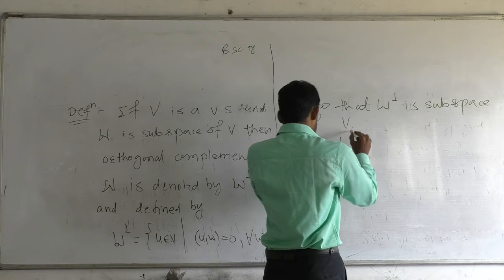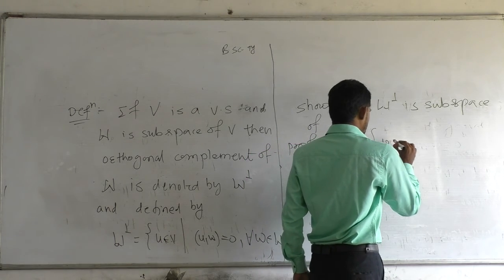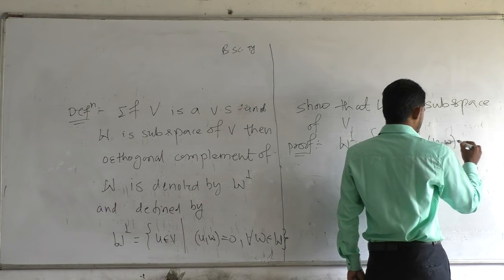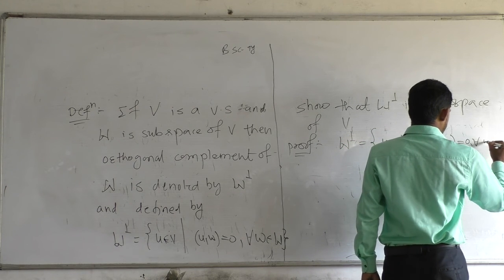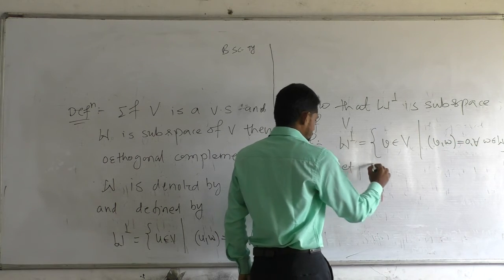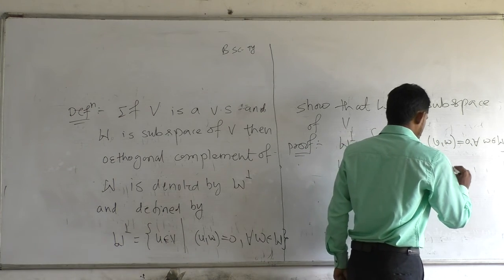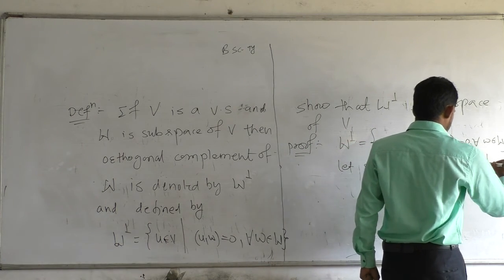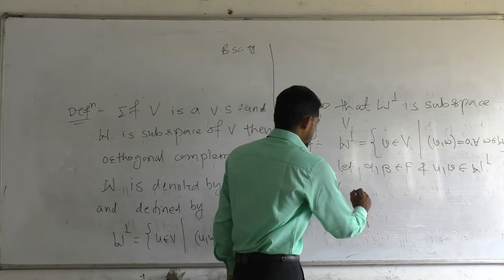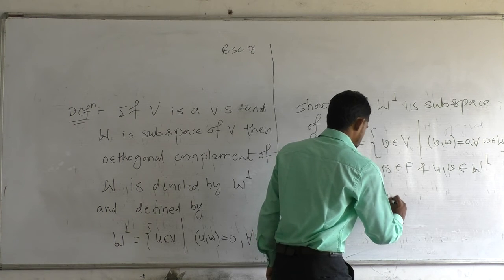We know that W perpendicular is the set of all v belongs to V which are perpendicular to every element of W. So let alpha comma beta belong to field F and u comma v belong to W perpendicular, that is the orthogonal complement of W. Now consider the inner product of alpha u plus beta v comma w.